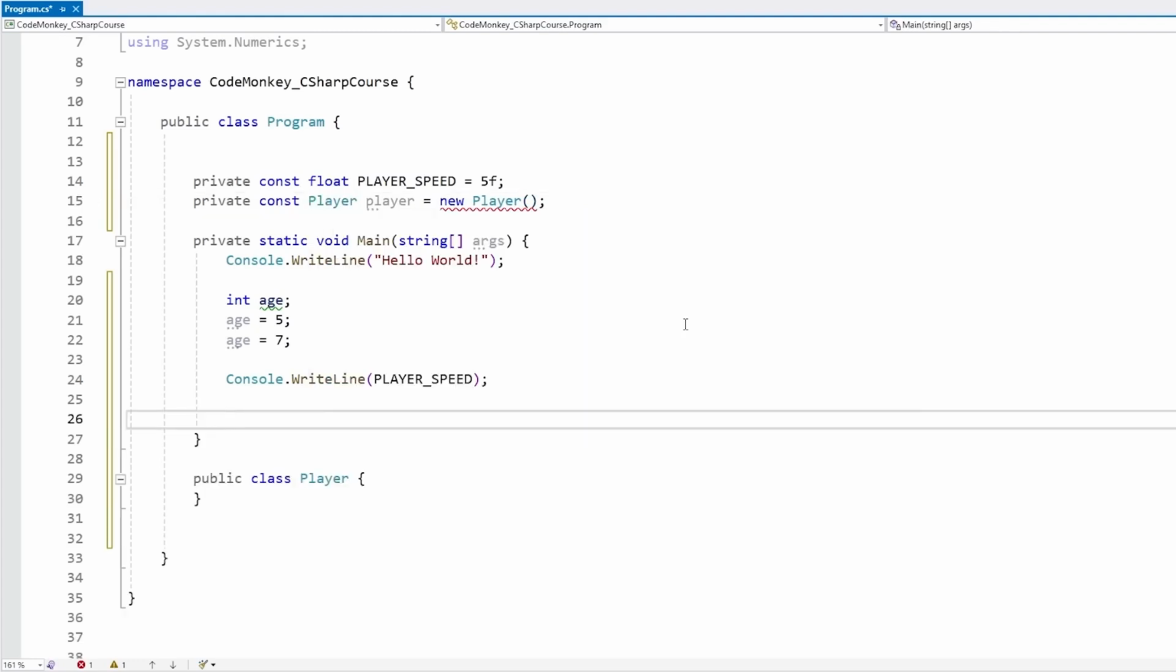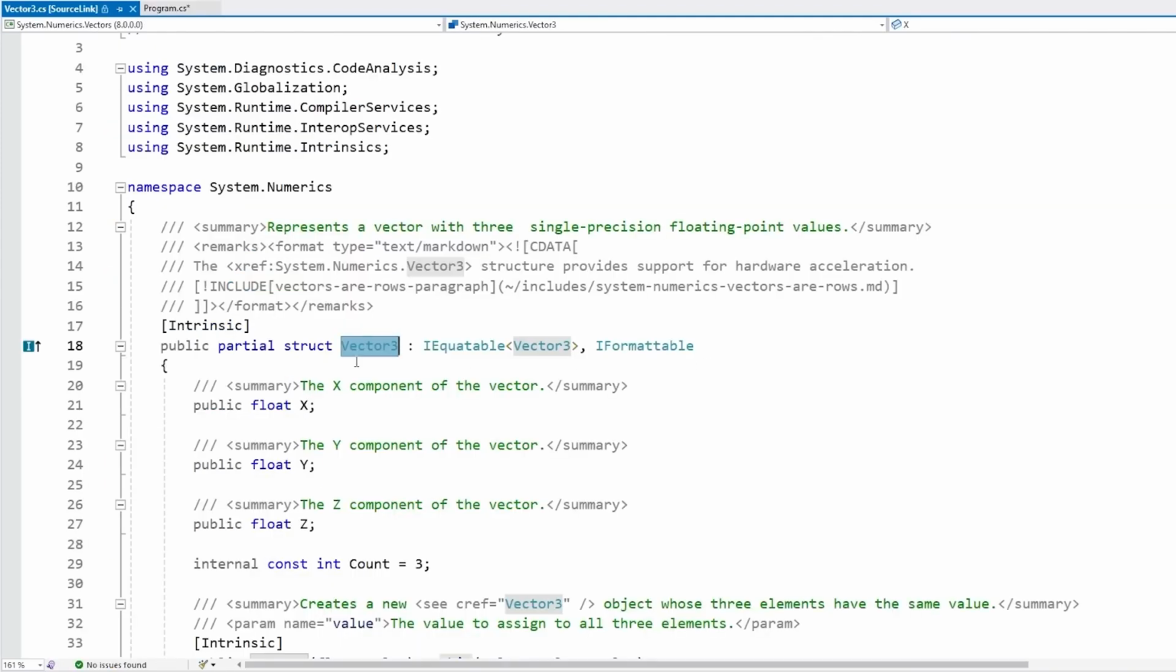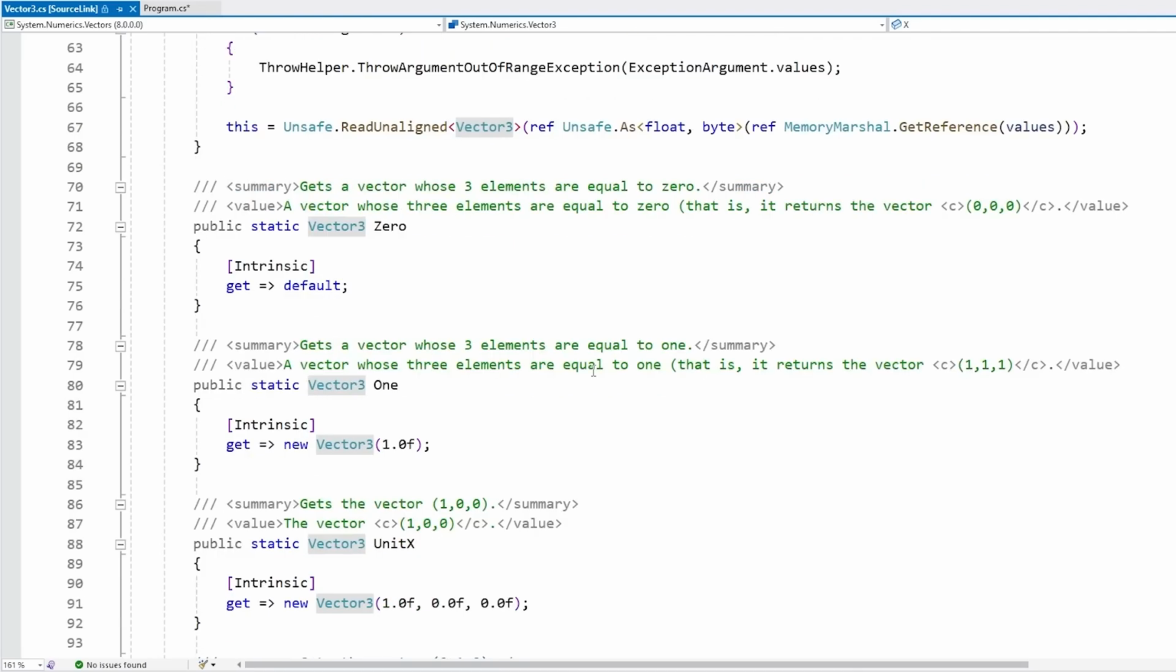So constants have a bunch of limitations. For example, if we inspect the Vector3 struct, let's right click and go to definition. Here it is, the Vector3 struct, and if we scroll down, we can see it has some things that look kind of like constants, like Vector3.zero or .one. But again, a struct cannot be constant, so note how these are not constants. Instead, these are statics, and this is actually a property that only has a get and always returns the same value. So this is one of the workarounds you can do if you're trying to make a constant of a type that cannot be constant.